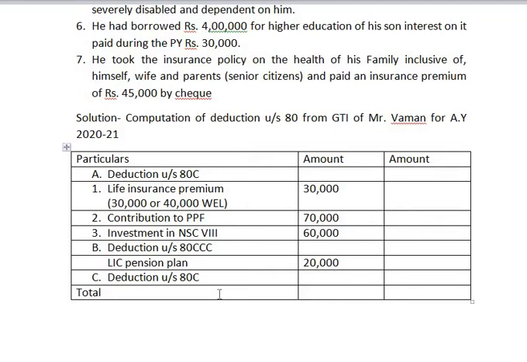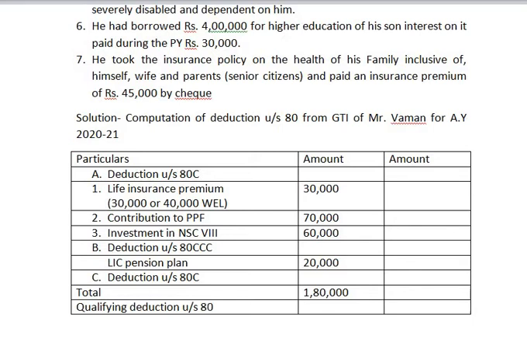Total is 1,80,000, wherein qualifying deduction under section 80C is, what is the maximum limit? We all know that it is 1,50,000.